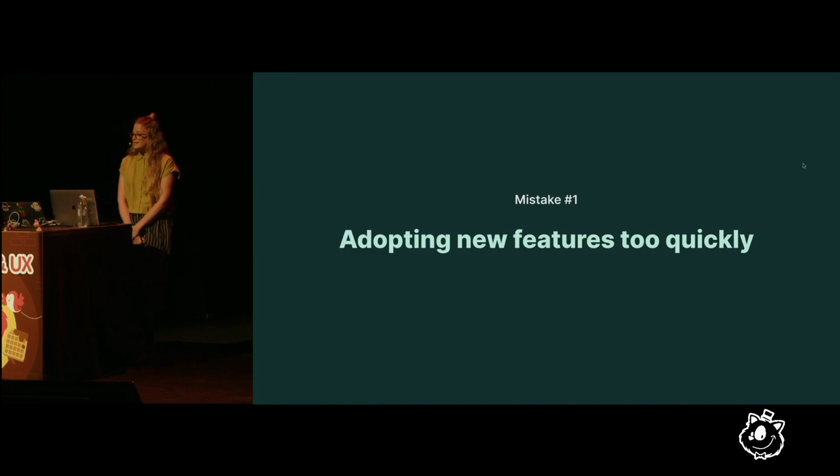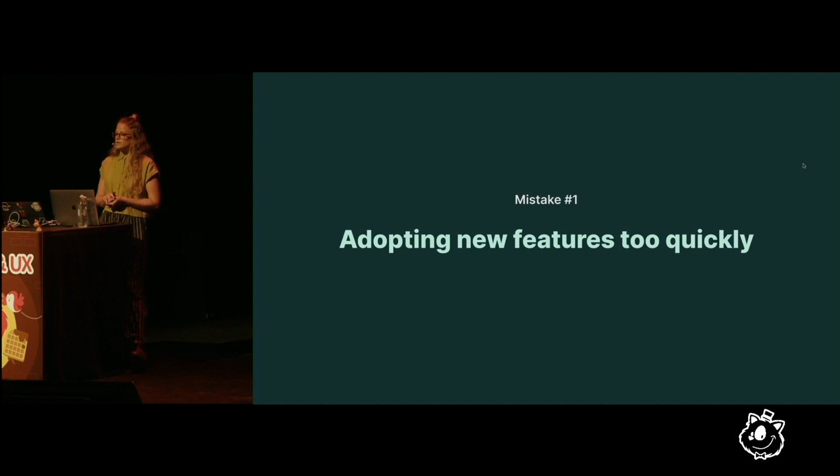So the first mistake I see is adopting new features too quickly. Every year, Figma releases features that are completely game-changing. Variants, and more surprises coming after that. So the mistake I'm seeing some students make is adopting the first wave of variables too quickly. And I don't blame them. Being able to tokenize your system with variables is huge, and they're already really powerful.